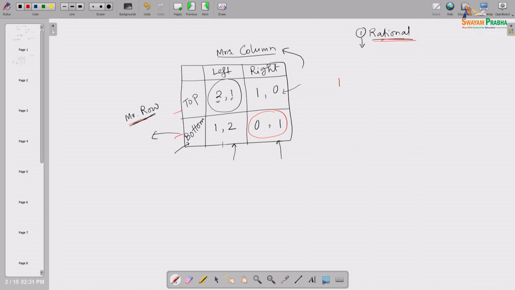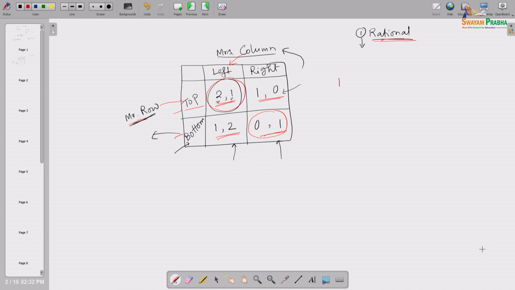Okay. So, now you understand that, look at here, now we will introduce this payoff structure. If I choose top as row and column chooses left, then this cell will be generated, and row will get 2 and column will get 1. In that way all these pairs of numbers, here 2 1, here 1 0, here 1 2, here 0 1, everybody knows, Mr. Row also knows, Mrs. Column also knows. So, everybody knows what I will get if some cell is realized, and parallelly what the other person will get. That is why it is called a full information kind of game, right.